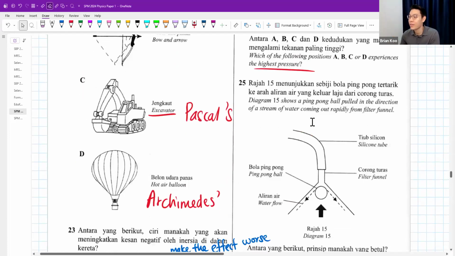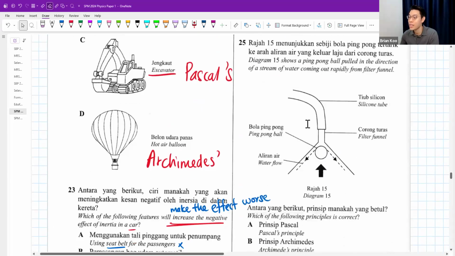Okay, 25. The diagram shows a ping pong ball pulled in the direction of a stream of water coming out rapidly from the filter funnel. So this is going against gravity. The ping pong ball is very light and it doesn't fall down. It's being pulled up. Why?